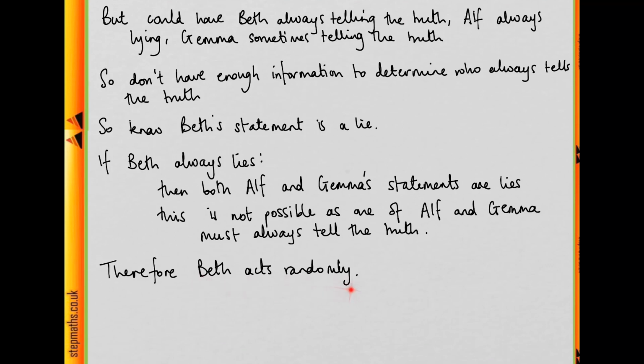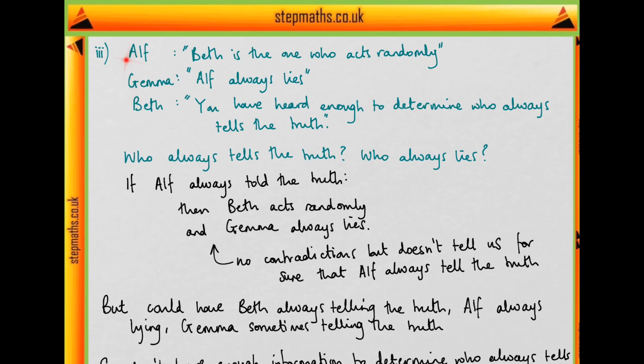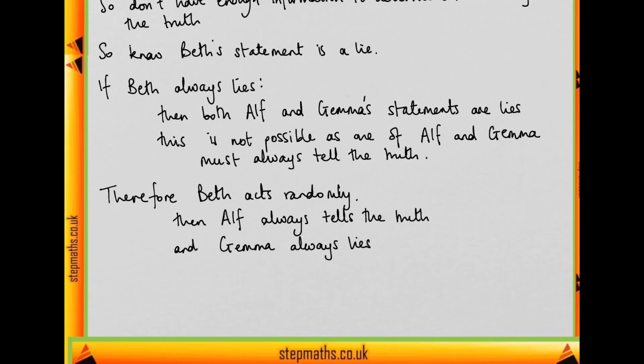Now, if we know Beth acts randomly, then one of Gemma and Alf always lies and the other always tells the truth. But we see that Alf's statement is true, and so Alf must be the one who always tells the truth. And so Gemma is the one who always lies.